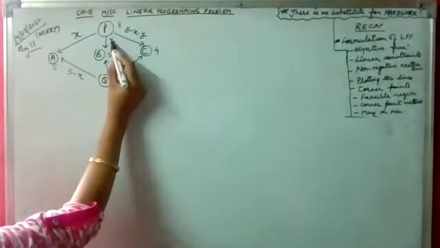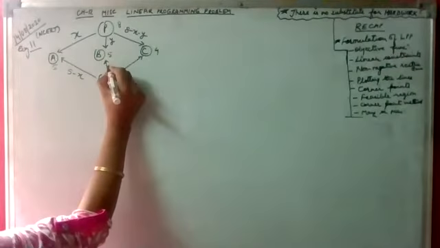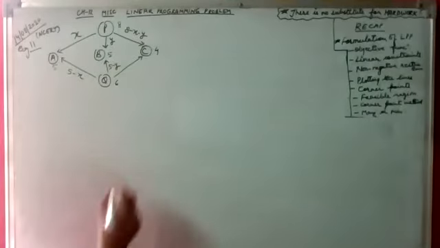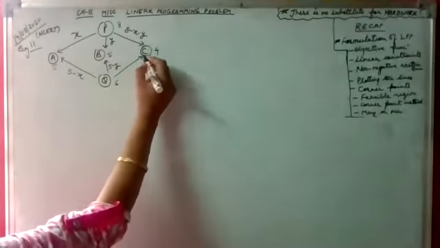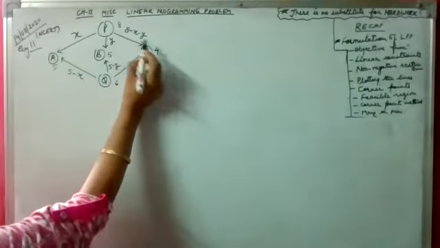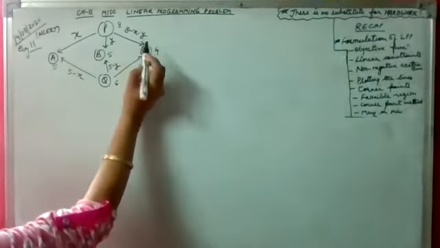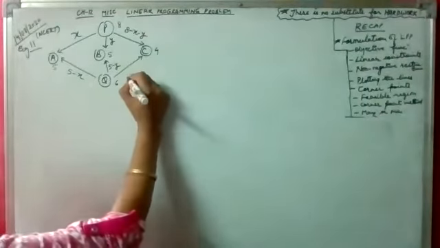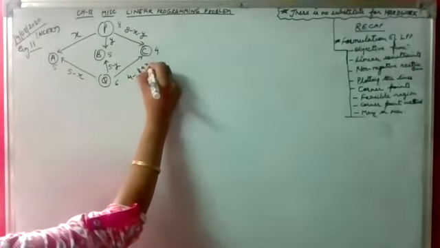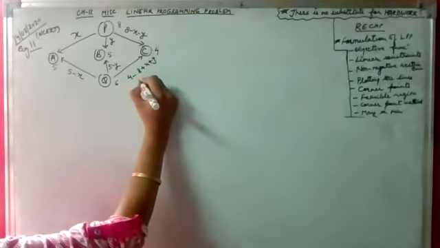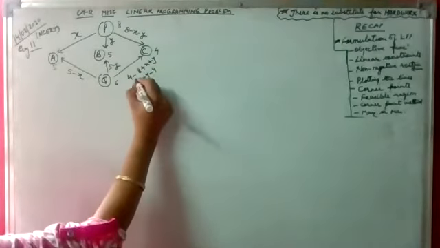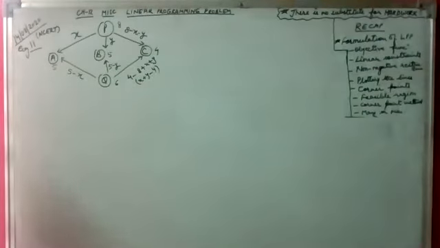It has taken Y from P, so it will take leftover 5 minus Y from Q. And the same will be applied for C. Weekly requirement is 4 units. It has taken 8 minus X minus Y from P, so leftover that is 4 minus 8 plus X plus Y. That is, if we simplify this, X plus Y minus 4 will be taken from Q.